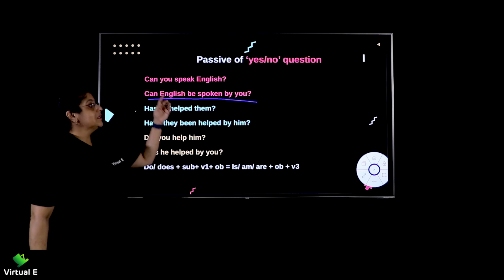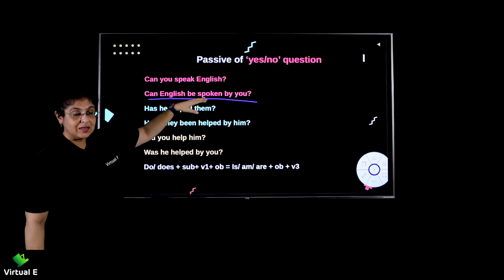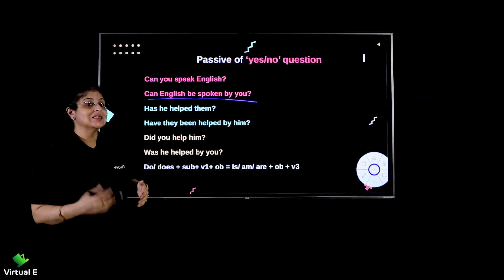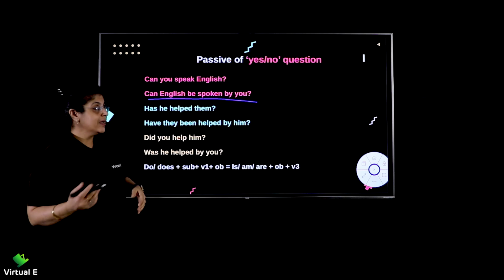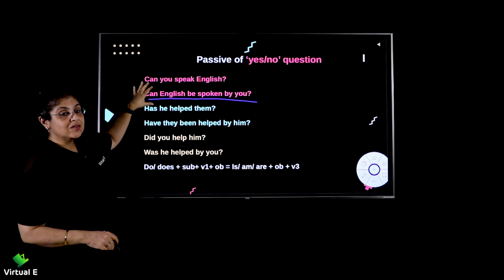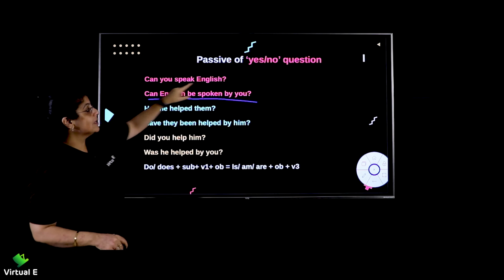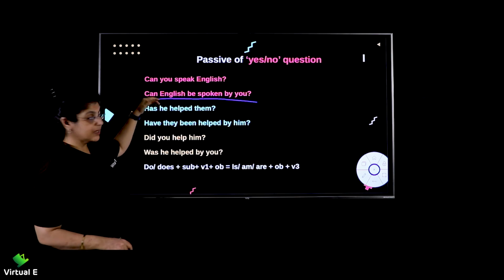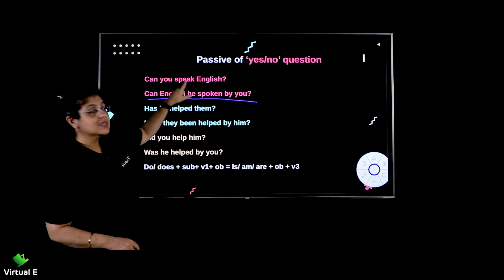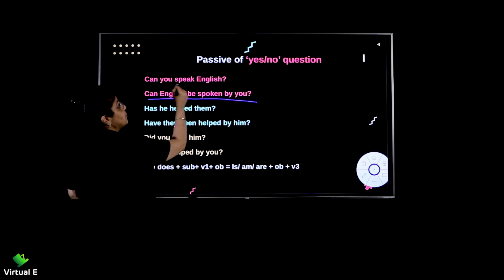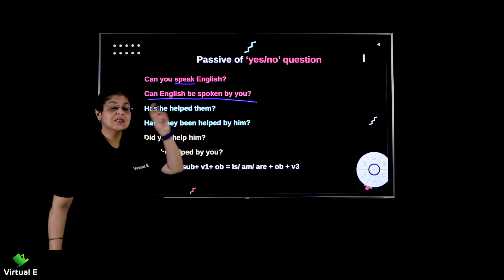Do you see? There was a can auxiliary, right? Now here, can you speak English? Obviously, your answer is a yes or a no, right? In that case, what happens? Can remains as it is. Can English, it comes here, English be spoken. Here it is speak, but here it is the third form.